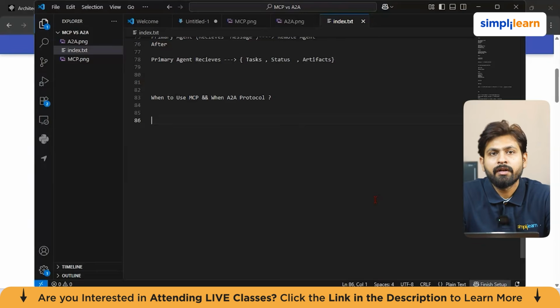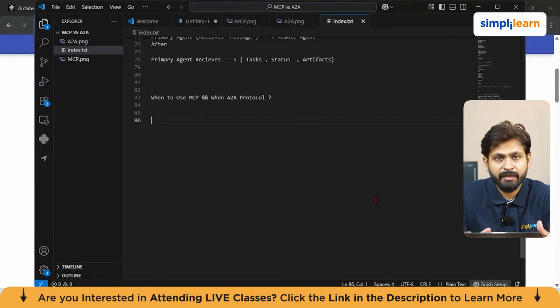For example, you can use MCP when your agent needs to connect to databases, file systems, or any SaaS tool or internal APIs, or any prompt libraries if you are using them. You can also use it to connect to business documents or any search and utility tools. So MCP is perfect in that scenario.